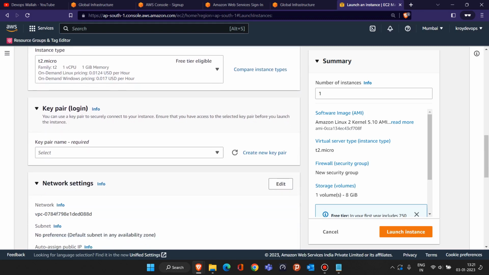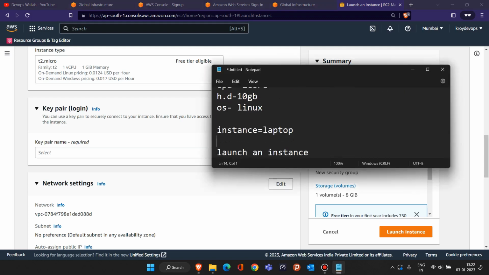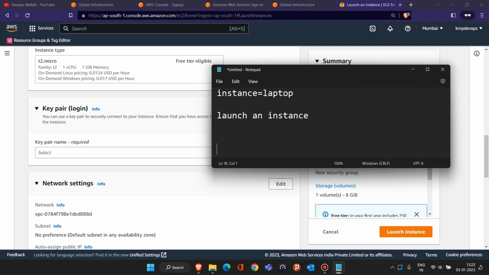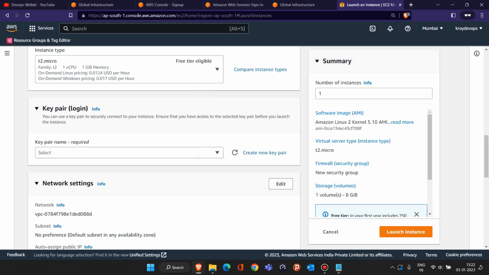Here they are asking for a key pair. To understand what a key pair is, whenever you buy a laptop, the first thing you do is switch on the laptop, power it on. Once you power on the laptop, they ask you to configure the security, where we set a password and so on for our laptop. Okay, so if I remember the password, then only I will be able to log into my laptop. Same thing, whenever we launch a Linux operating system in the AWS cloud, they say that you have to attach a key pair.